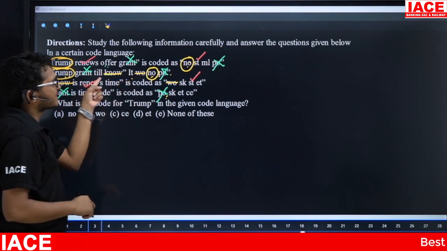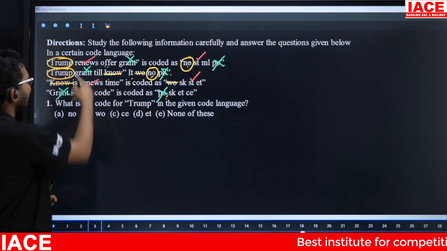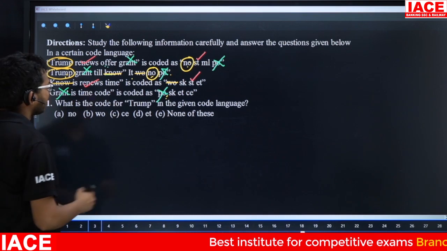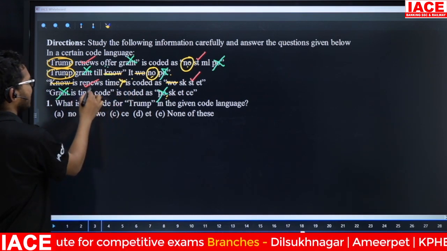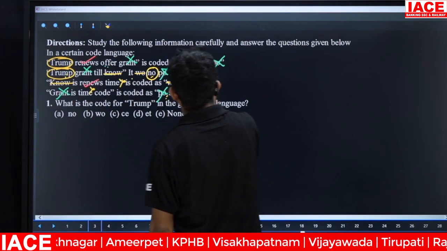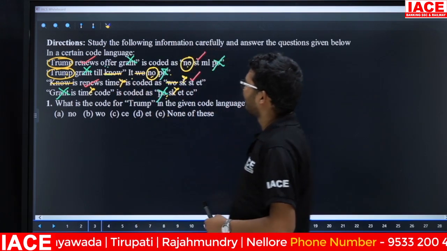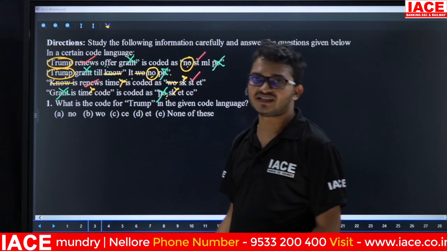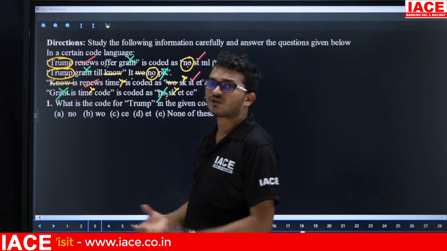Next one. Remaining information is till. Remaining code is IT. Yes. Now take the third line and compare with the remaining lines. Now, friends, check here. Third line, remaining information is time. Now third line, fourth line, common code is SK. Here we are having SK, and next here also we are having SK. Then what is the code for time? The answer is SK. Yes. Next, the remaining one is only the fourth line.